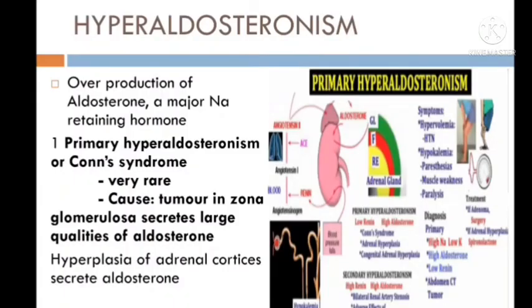Now, hyperaldosteronism. What is hyperaldosteronism? That is increased production of aldosterone. Aldosterone is a sodium retaining hormone. So here sodium and water retention increases. Now, it is also of two varieties.